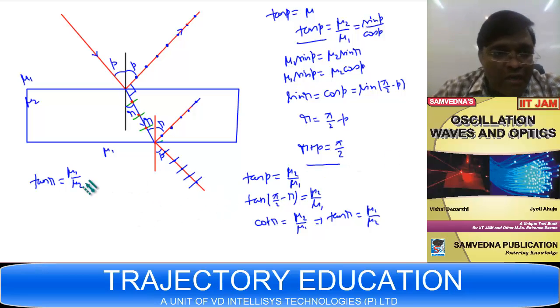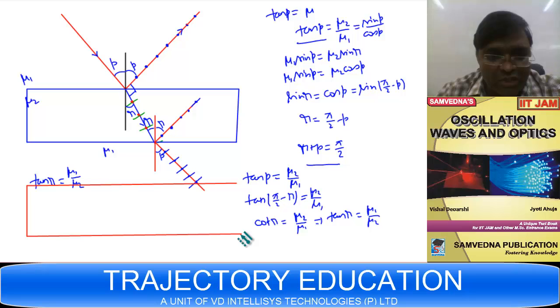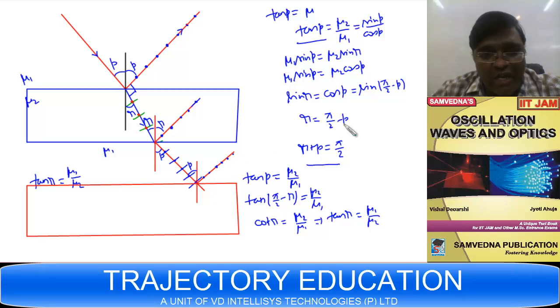Right? Now if I keep one more glass slab over here, what do you say about this? Obviously it will satisfy the Brewster condition because these rays are parallel. So obviously this is P, and again the Brewster condition is satisfied, and reflected light comes out with all its vibration perpendicular to the plane of incidence.